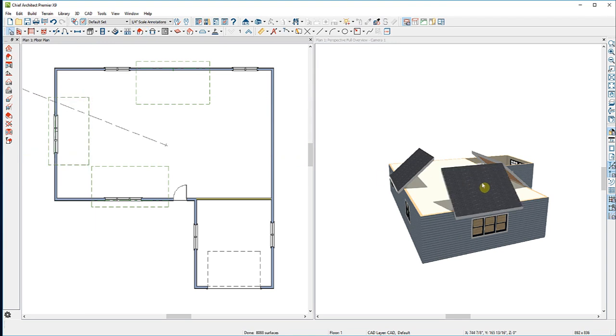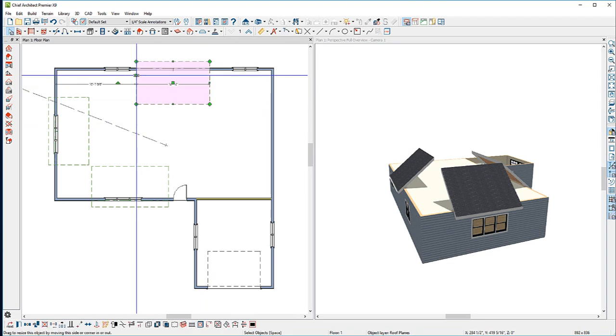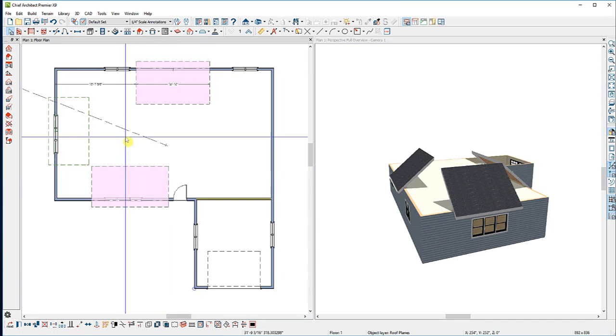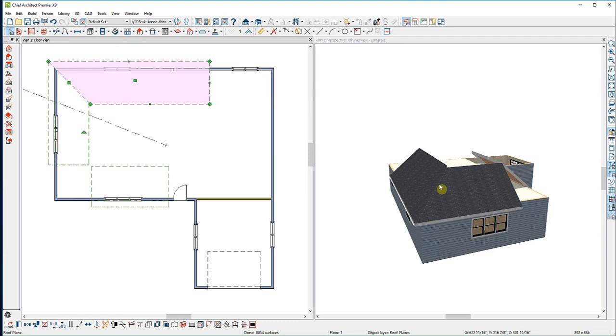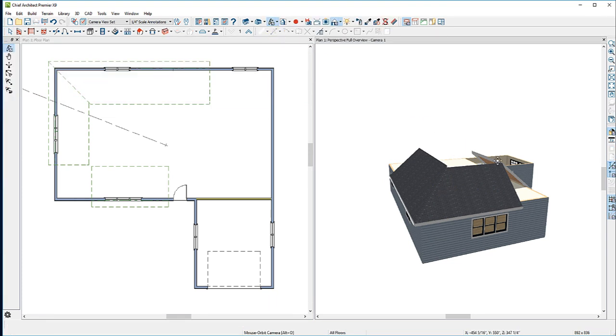Once you have your roof planes drawn, you can join the edges in hips, valleys, and ridges. I'll select this edge of this roof plane, use my Join Roof Planes tool, and then click on this edge, which will form a hip in this corner. You can also do this in your camera view.